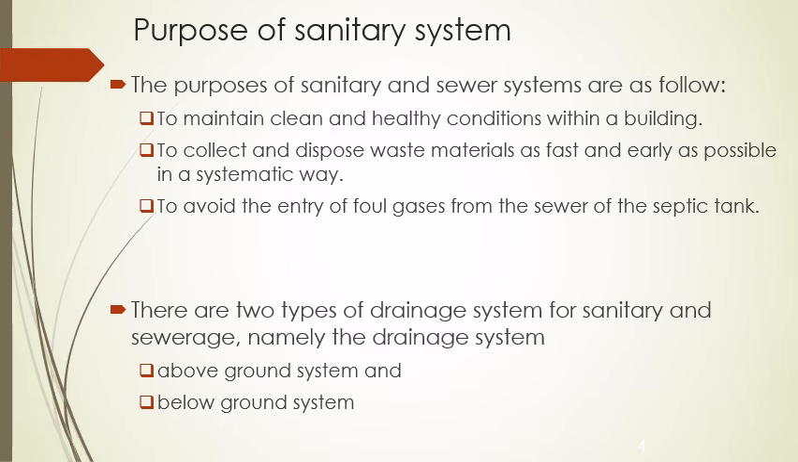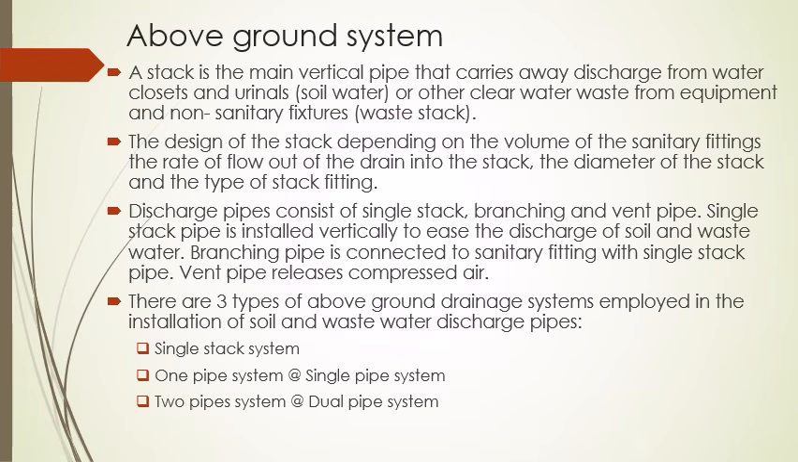And there are two types of drainage systems for the sanitary and the sewerage. They are above ground system and the below ground system. First is about the above ground system. A stack is a main vertical pipe that carries away discharge from the water closet and the urinals or other clear water waste from the equipments and non-sanitary fixtures.